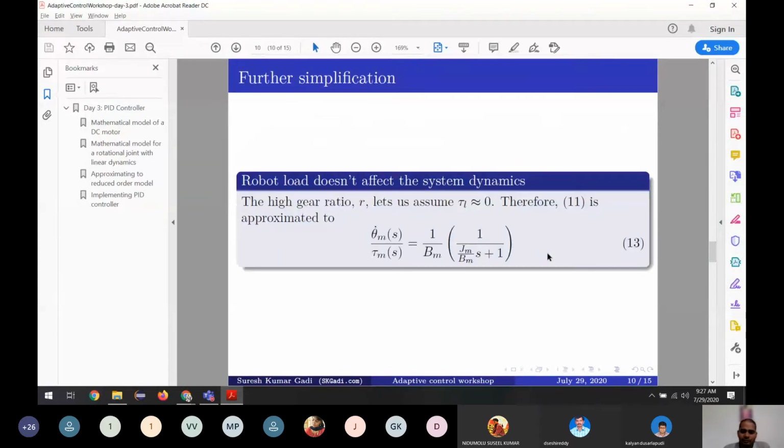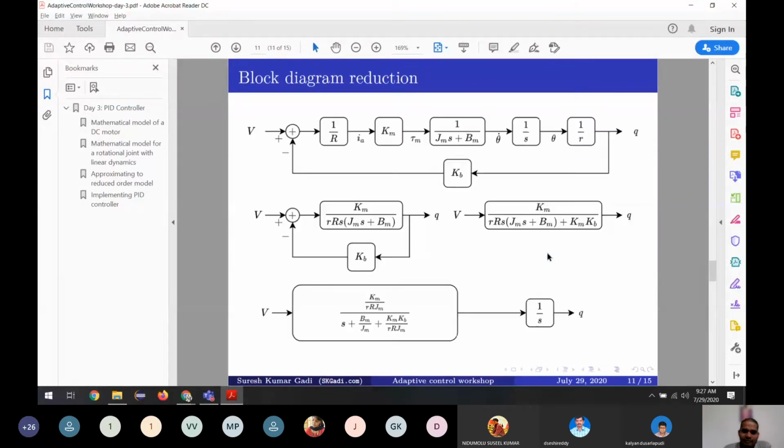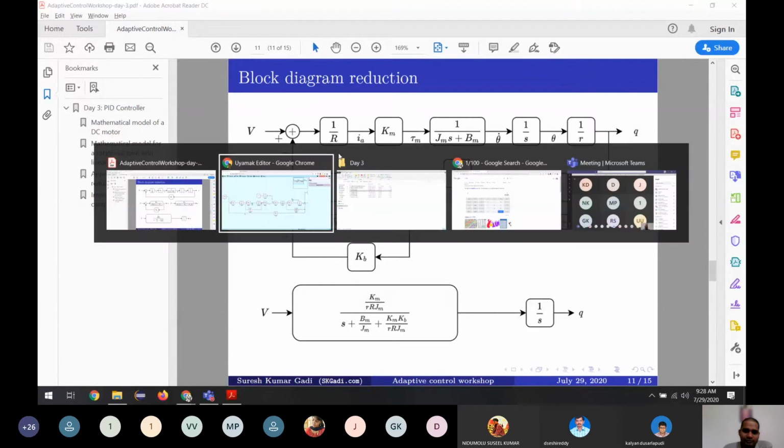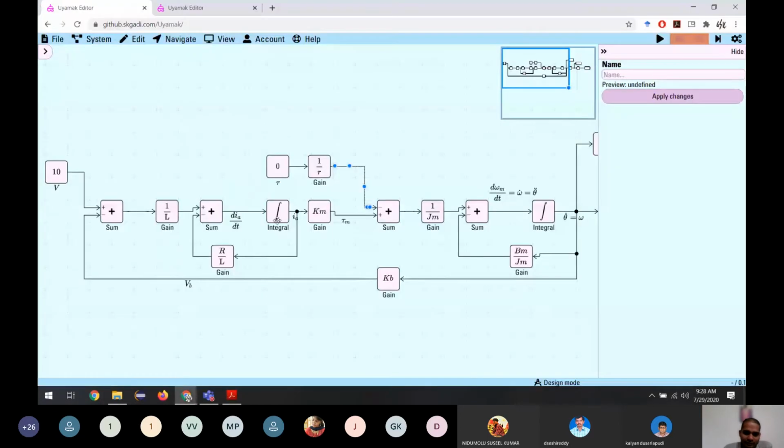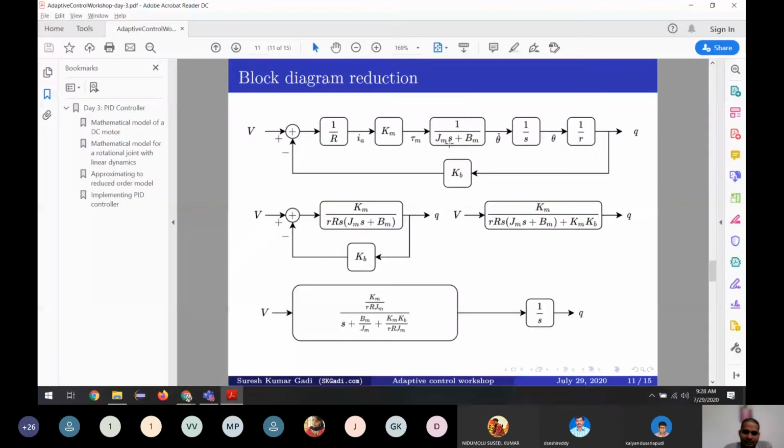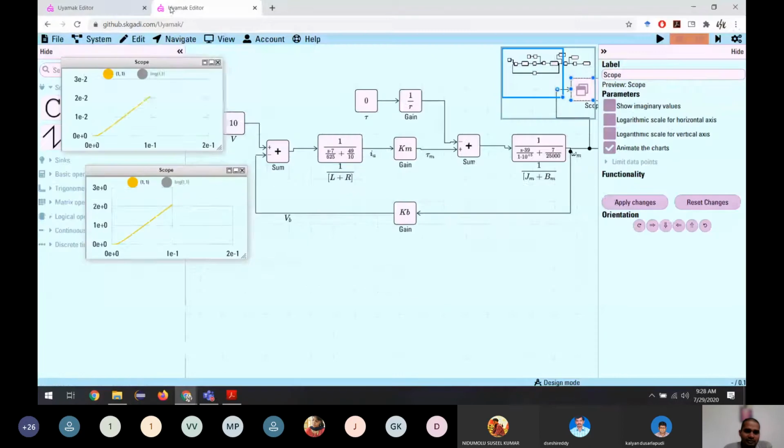These two approximations will simplify our block diagram in this way. So we have this block diagram. In this we have simplified and removed this part. Let me show this so we can understand.